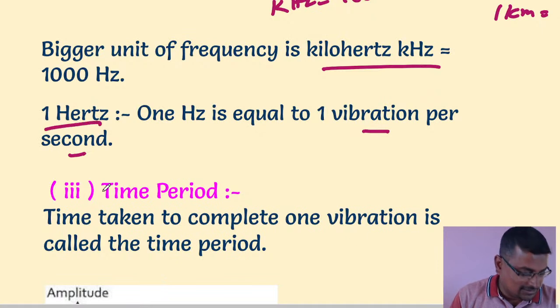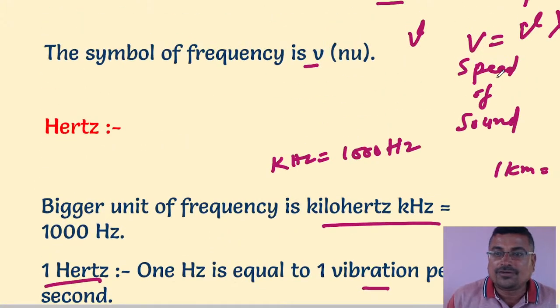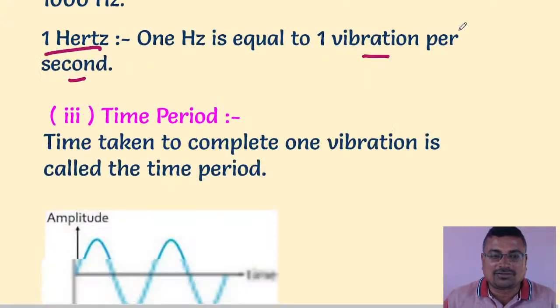What is 1 hertz? Frequency is denoted by nu. So the speed of sound is the product of nu and wavelength. When we multiply frequency and wavelength, we get the speed of sound.